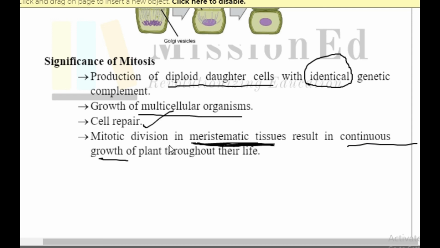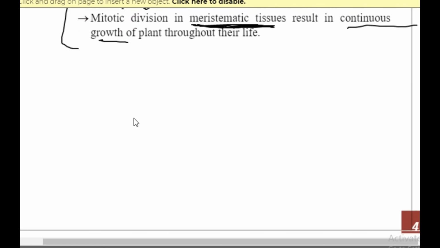So you can consider mitotic division a blessing that human beings also have this sort of division in their somatic cells. That's why we should study mitosis, what the stages are, and its significance, or you can write about the advantages of mitosis. The same points will come into the picture. If they ask about advantages of mitosis, it is the same thing. Alright, so I hope this clears the concept.